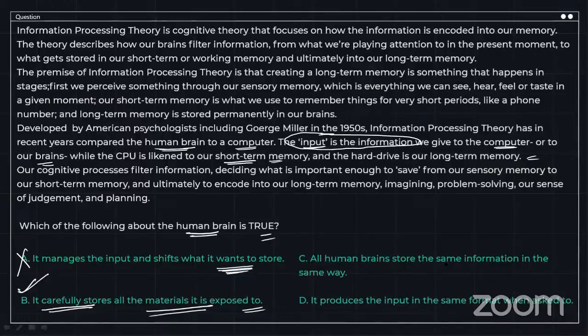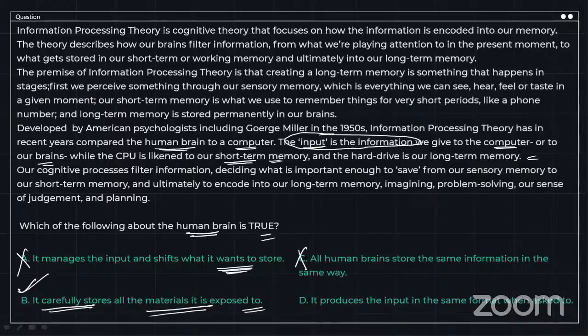All human brains store the same information in the same way. Is that true? No, because my brain can absorb information in one way and your brain can absorb information in a very different way. So our brains are not the same and they do not store information in the same way as well.